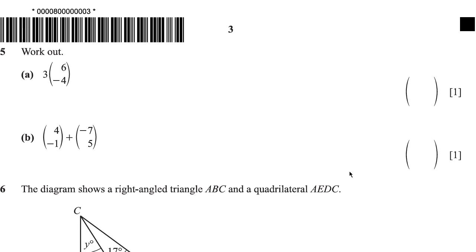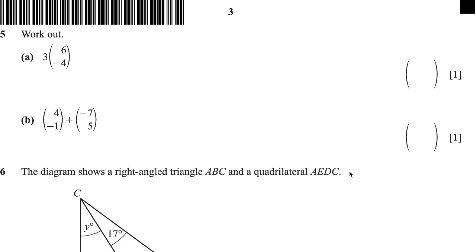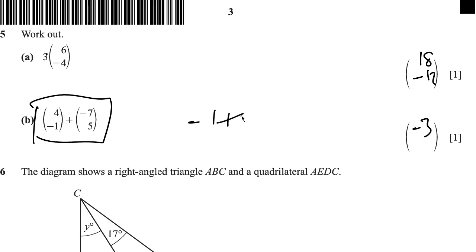Right? Good. Question 5 says, work out 3 and then multiply by a vector 6, negative 4. So you multiply each component by 3. So 3 times 6 is going to be 18, and 3 times negative 4 is going to be negative 12, right? So do not make the mistake of multiplying 3 by 6 alone, right? So we're asked to add those two together. 4 negative 7 is negative 3, right? And negative 1 plus 5 is same as 5 negative 1, and that's 4, right?